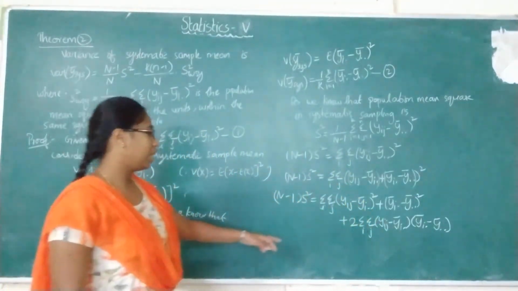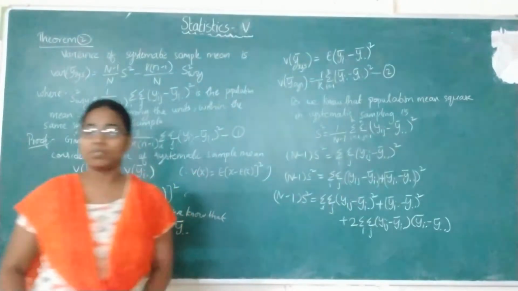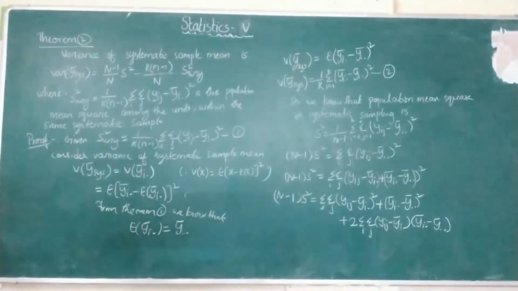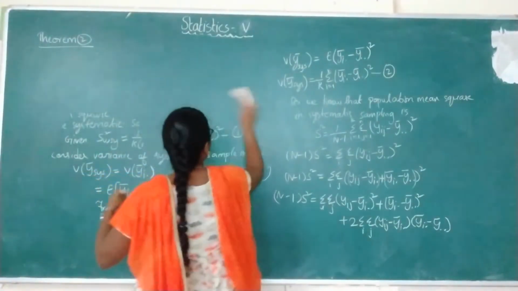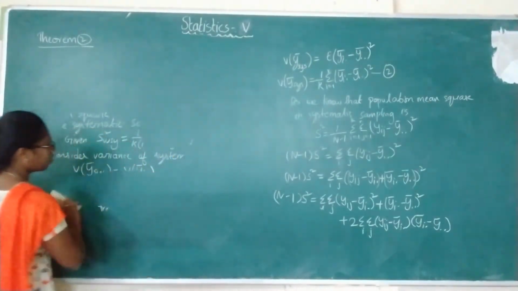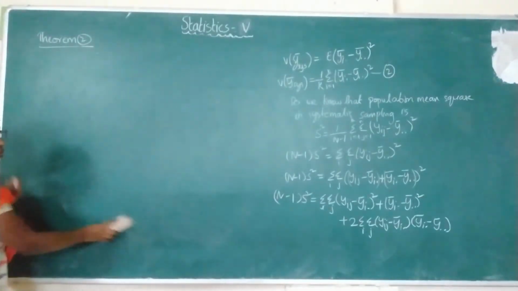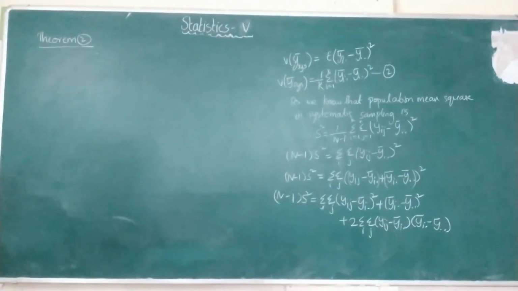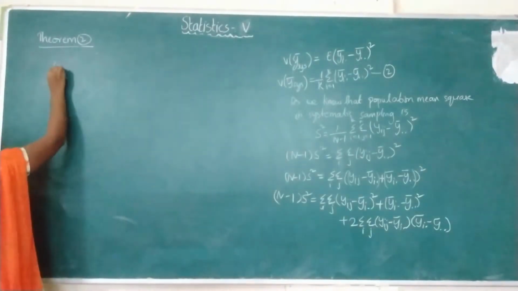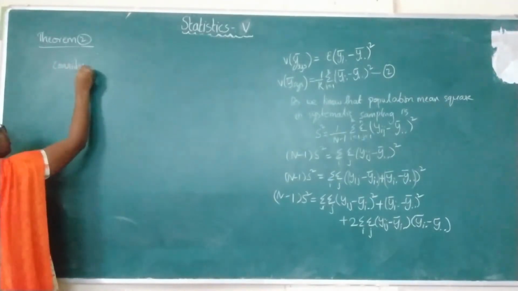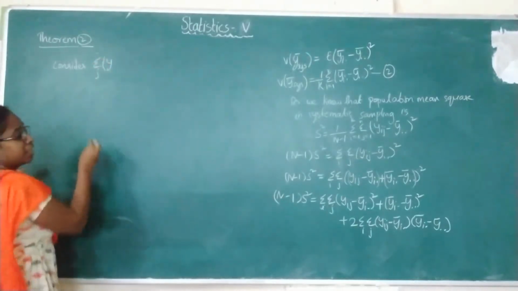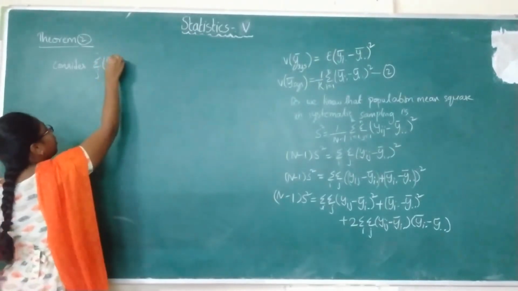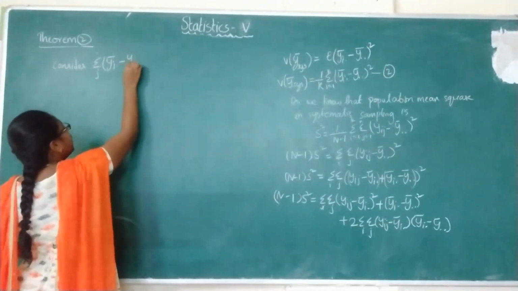Now we know that this term will become 0. How? We have seen in the previous theorems also. So consider the term summation over j. You will be getting the second term, that is yi dot bar minus y double dot bar.